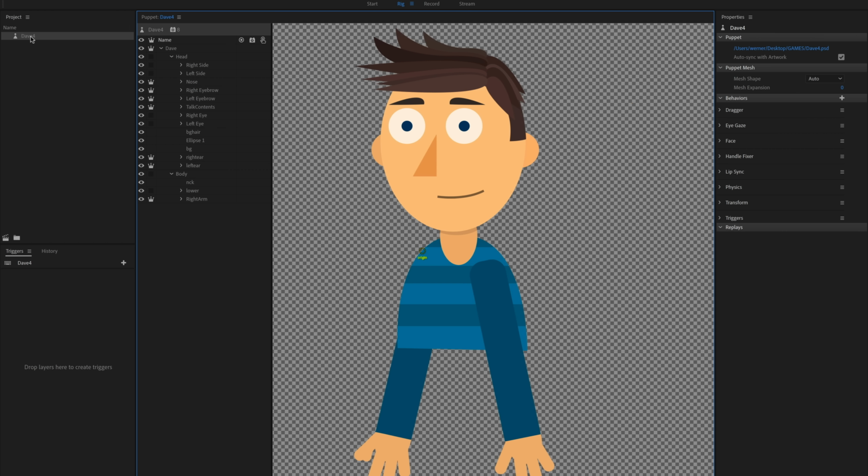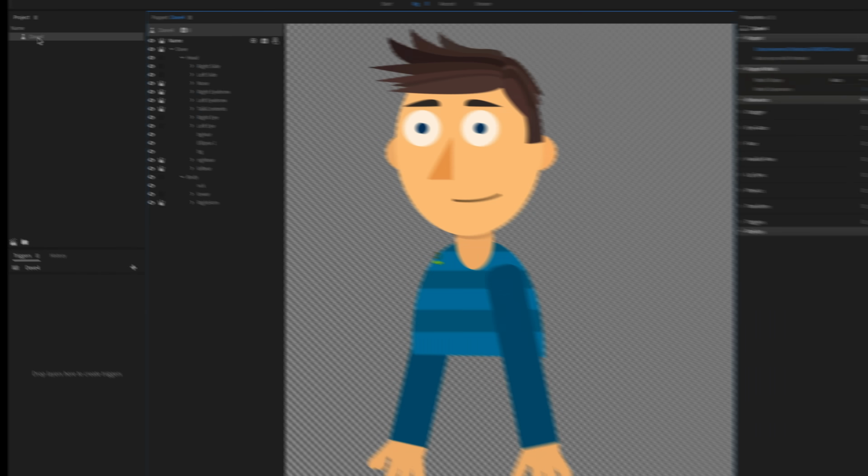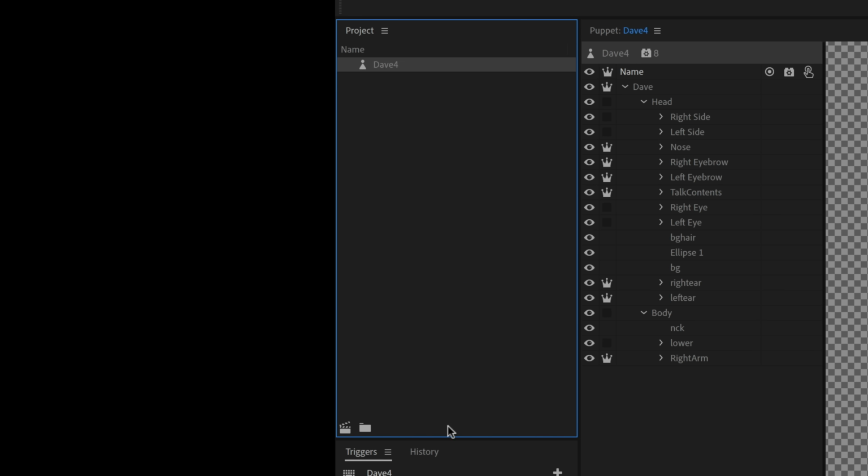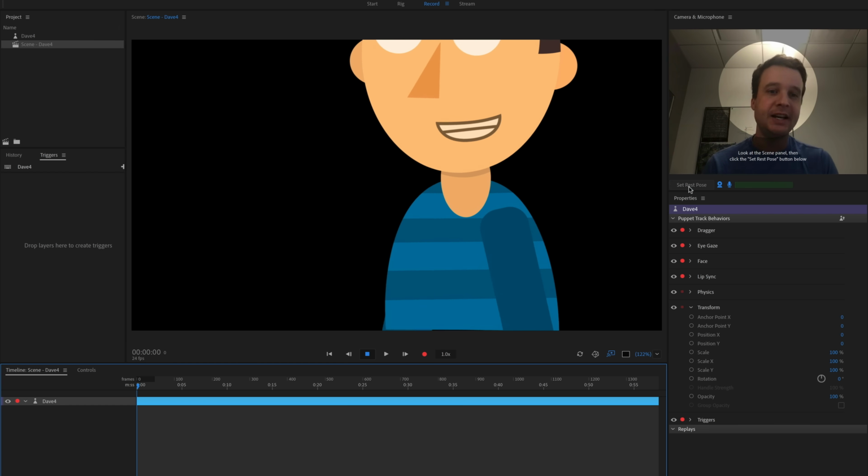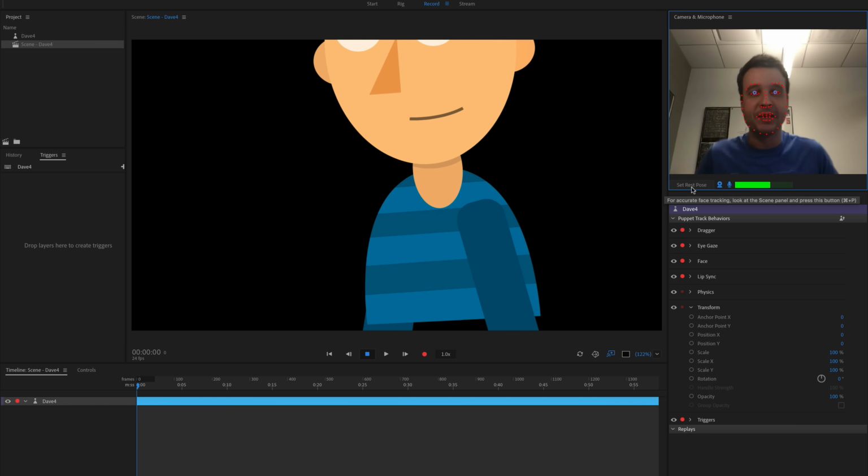And there's some extra steps we'll do here in the future, but for now, let's add it to a scene and see, without doing anything extra, what he's going to look like. So with my puppet selected, I'm going to go down here in the bottom left corner of the project panel and click Add to New Scene, the little clapboard icon. And what that does is bring my character into a scene like this.